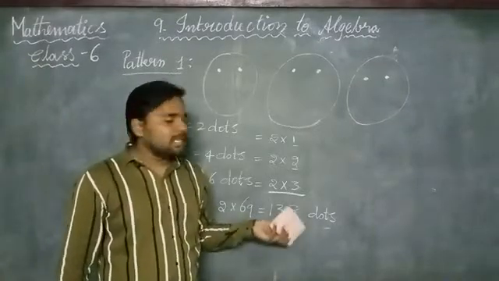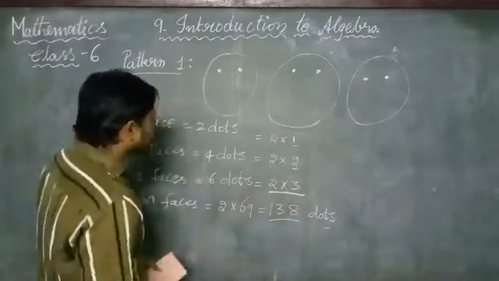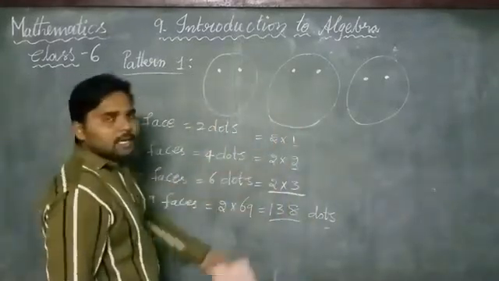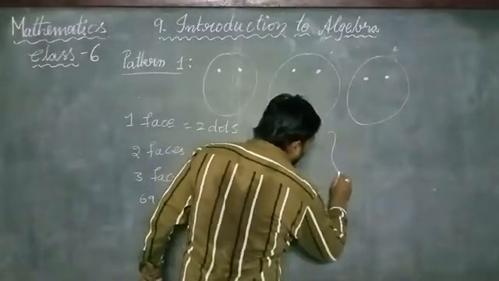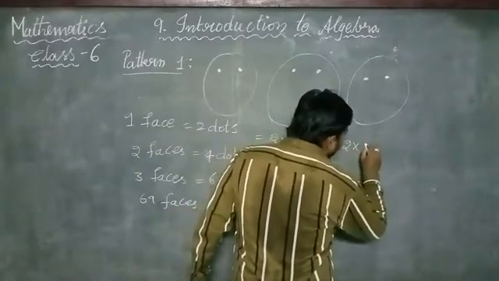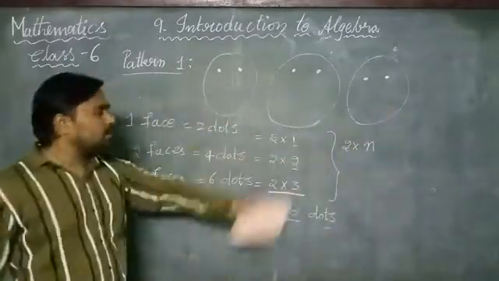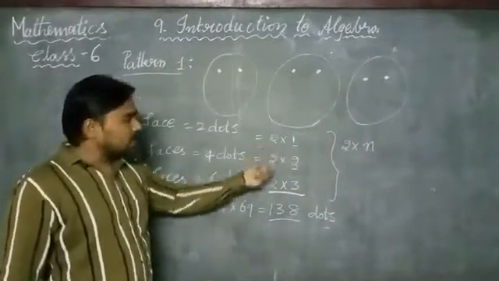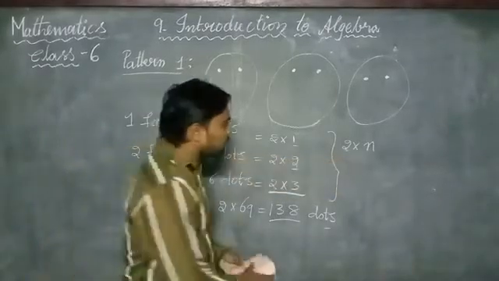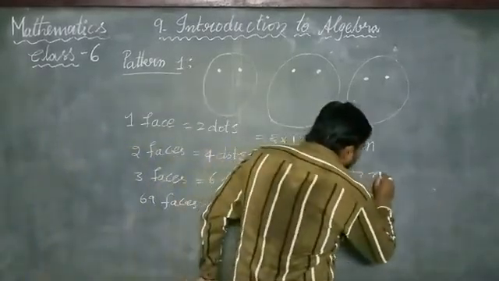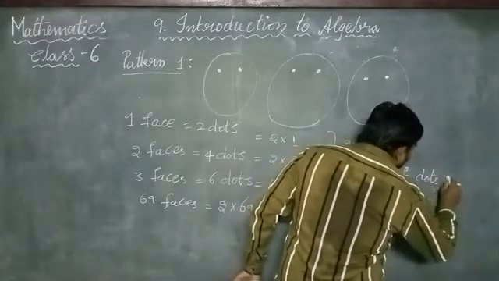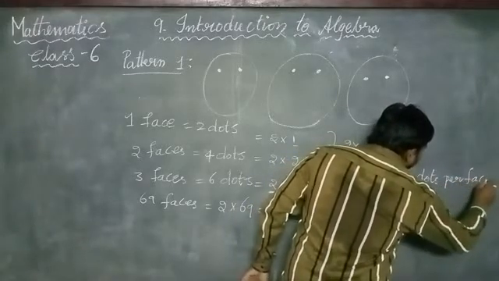Now let us express this in the general form. These expressions can be represented as 2 into n. It is the general form for all the dots required to draw the faces. Here 2 is the number of dots per face, for one face.